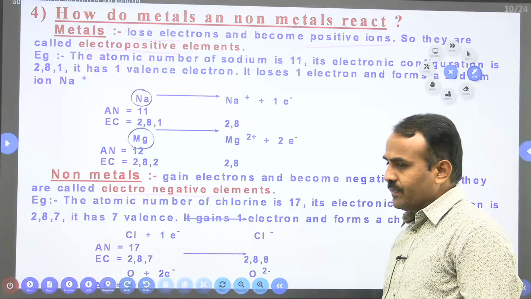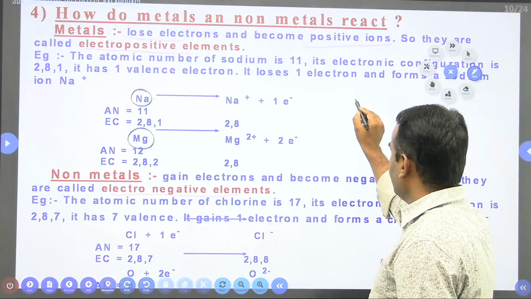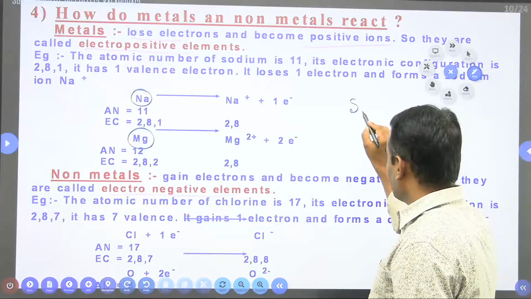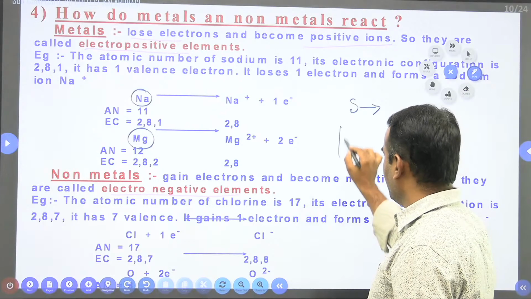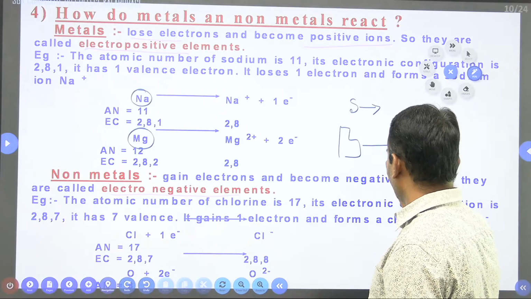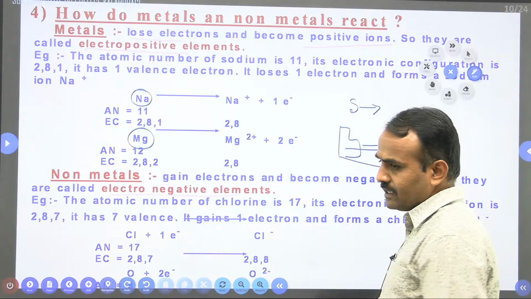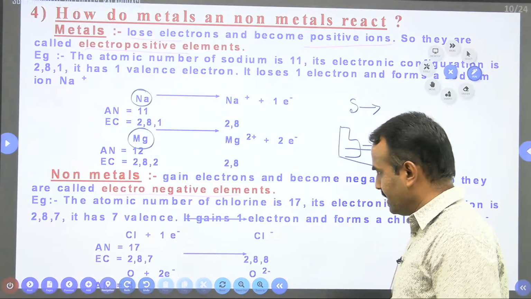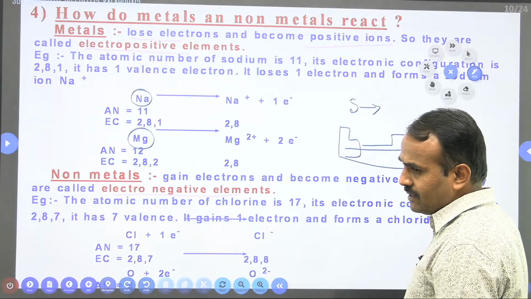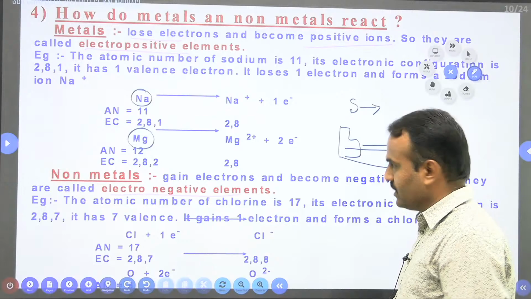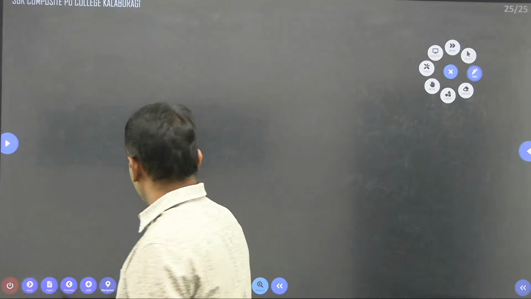Now when you go to the S block, P block, D block, the S block elements are electropositive in nature. As we move in the periodic table from left to right, slowly the electropositive character decreases and the electronegative character increases. That indicates the capacity of losing electrons decreases and the capacity of gaining electrons increases. So what is the reason for this?